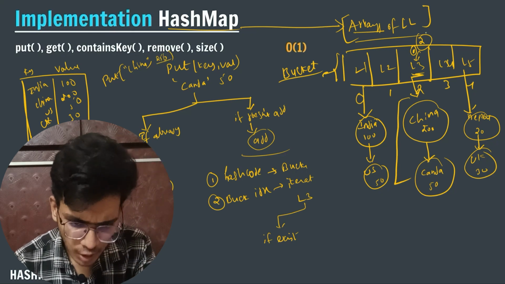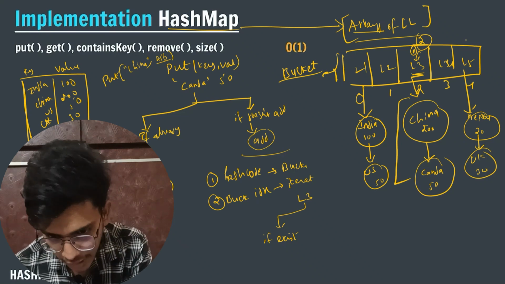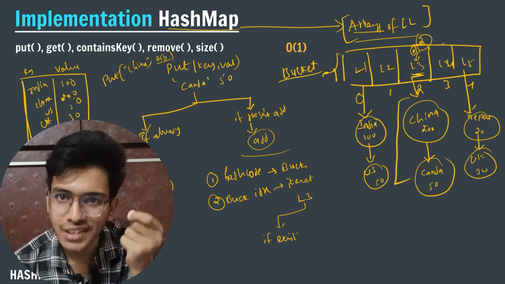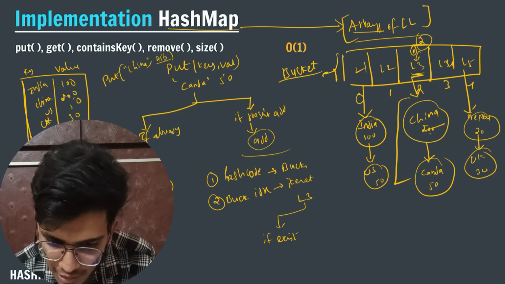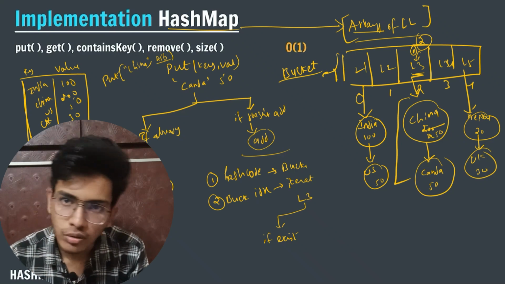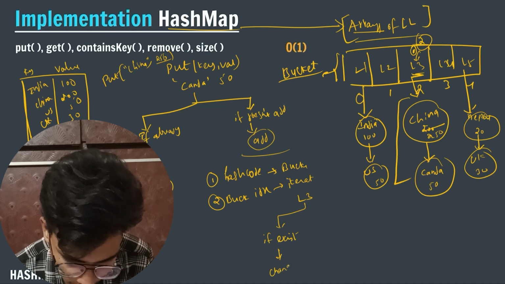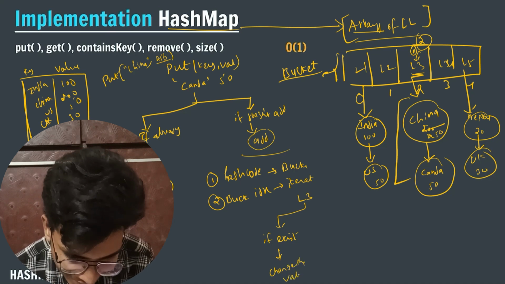You can see that at index 2 in the linked list, China already exists. So I will change the value from 200 to 250. If it exists, then change the value, that's all.